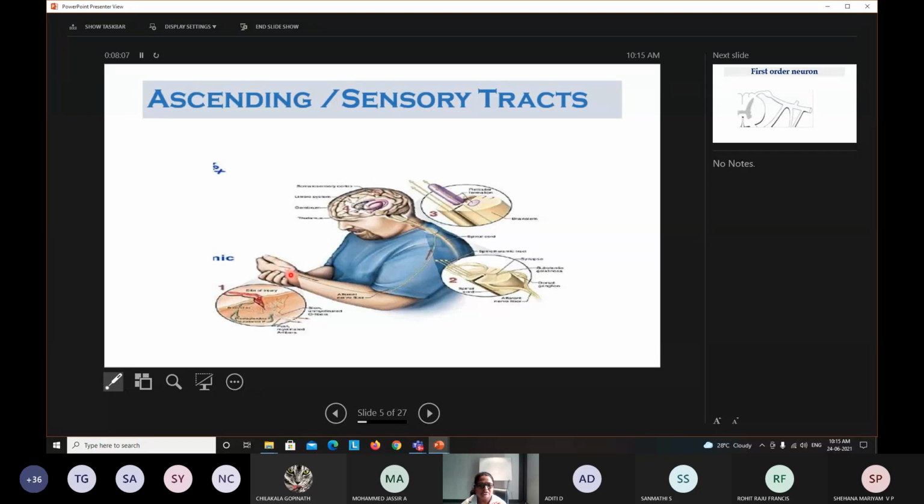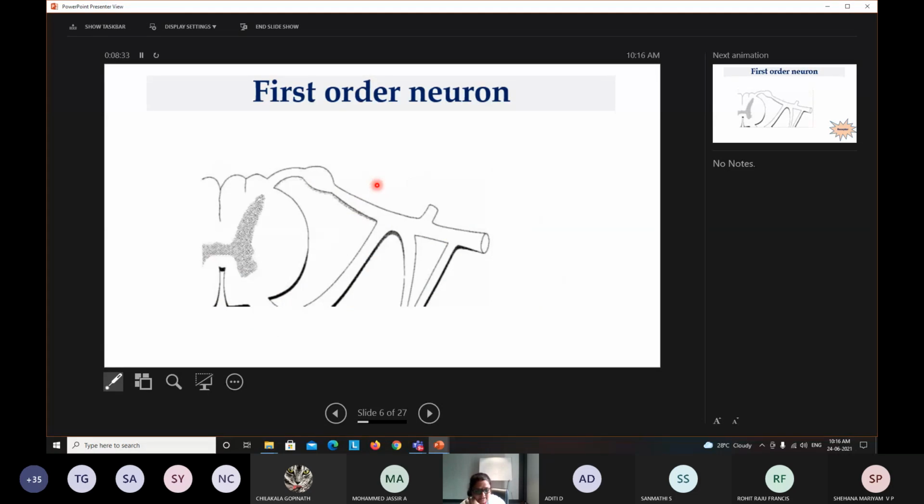So this information from the periphery or the receptors, whichever receptors, pain receptors or thermal receptors, whatever it is, it sends the information through the peripheral nerve to the spinal cord. There it forms a bundle and ascends up through the brain stem to the different parts of the cerebral cortex. This is how it is organized. This is divided into different portions, like they are organized in different neural chains. Whatever tract we are talking about, they are organized in different chains of neurons.